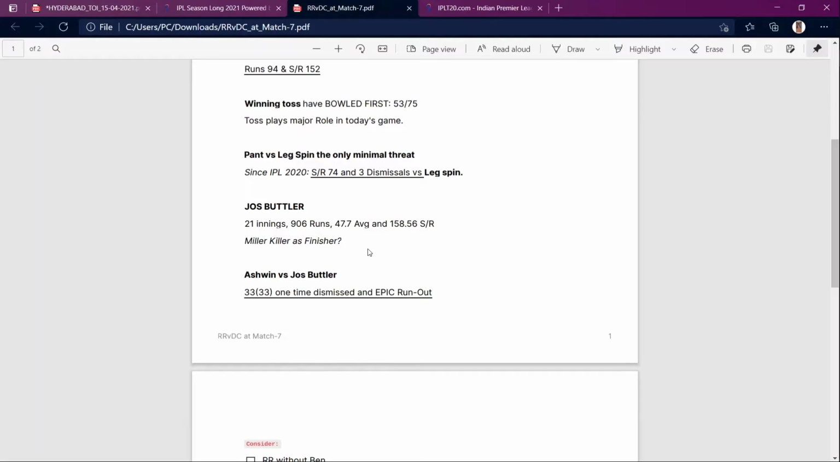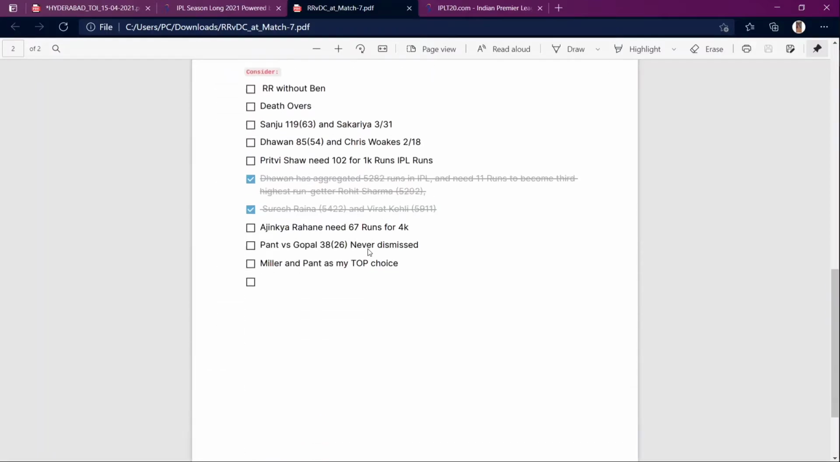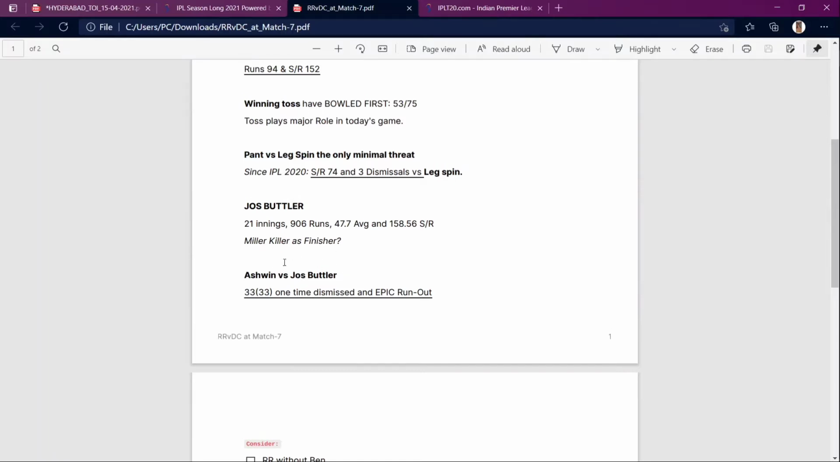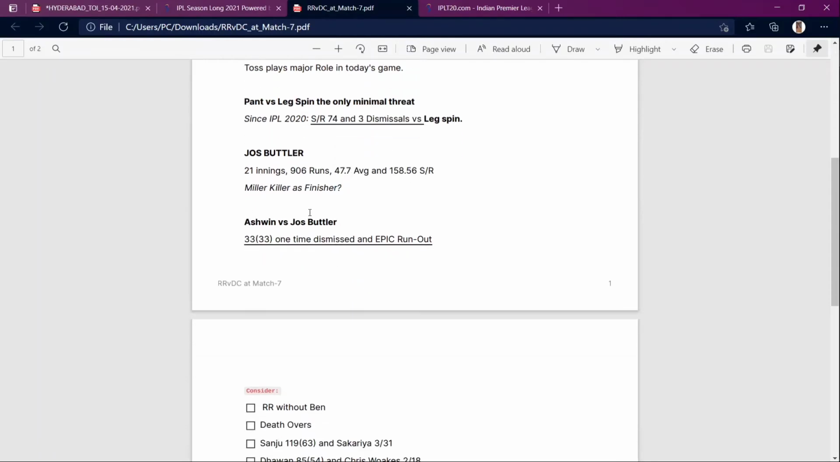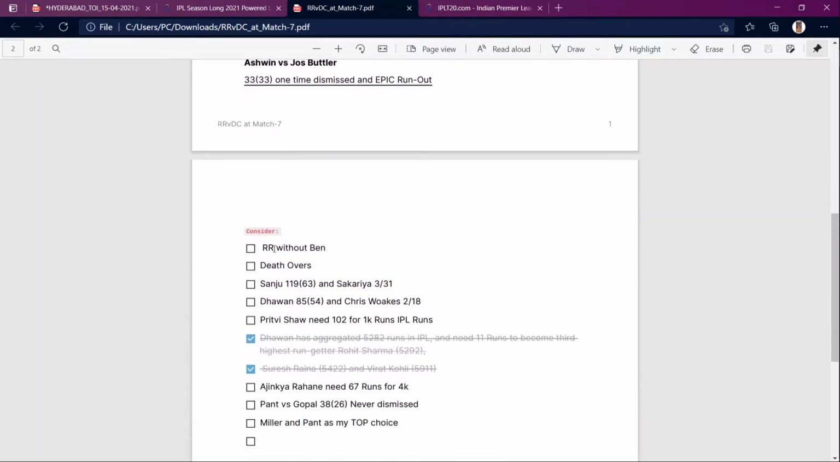So we can expect Miller, and he is the one who played 2 Test matches. He is the one who played the practice matches in RR, but he didn't score well. But he can be adaptable to the pitch conditions and all. Talking about Ashwin, dismissed 1 time and the epic run out, as you know, 33 of 33. So next thing is RR without Ben. They will be having either Miller or Livingstone. If Livingstone plays, he will be opening the batting. He's a hard hitter. You can expect him. He won't take risks in the first 5 balls, but he will be a better option as an opener.